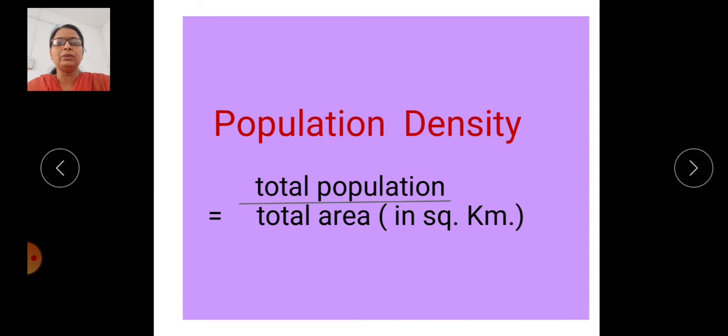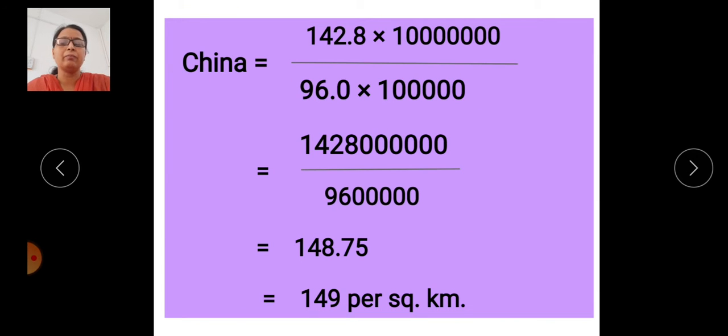Let us use this formula first for China. The total population in China is 142.8 crore, and the land area is 96.0, which we multiply by 1 lakh, because the approximate area is given in the chart in lakh.